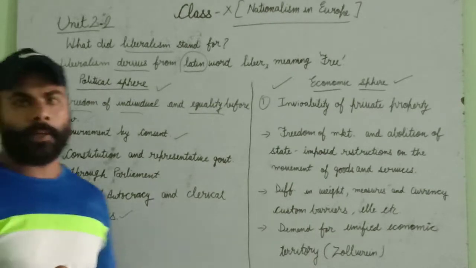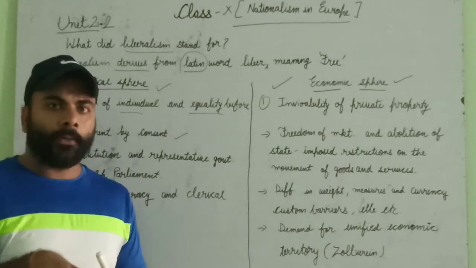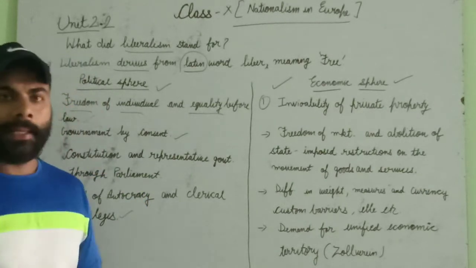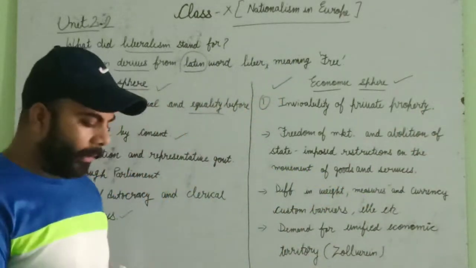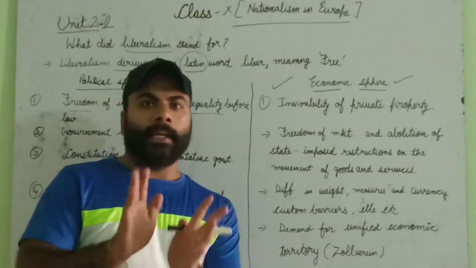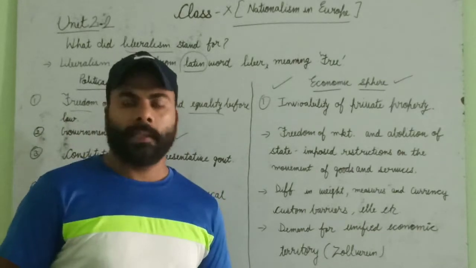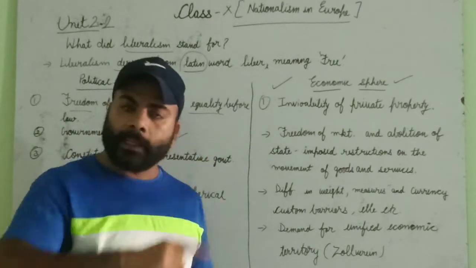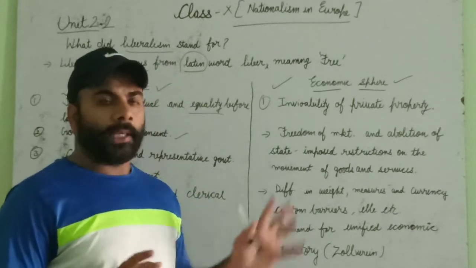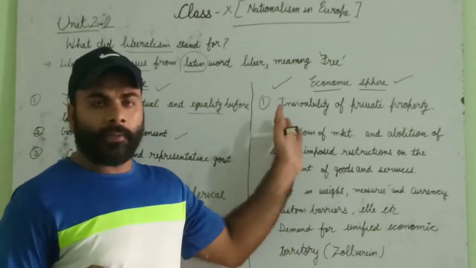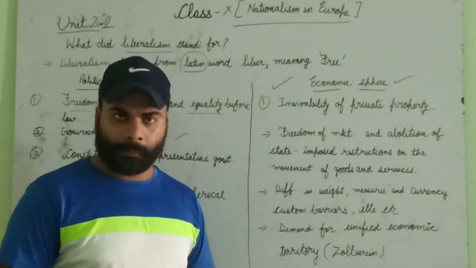Inviolability of private property. Inviolability of private property means that earlier the state could control the property of private people, but now they want every person to get their own land. You have read about this, I think you are able to recall the French Revolution. What they wanted was that every person would get their own property.